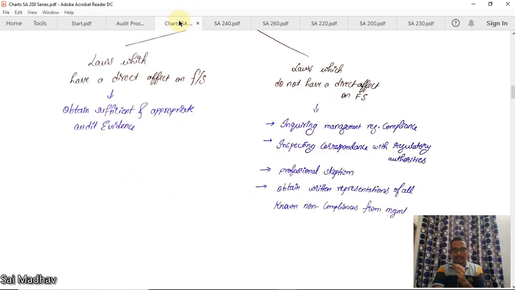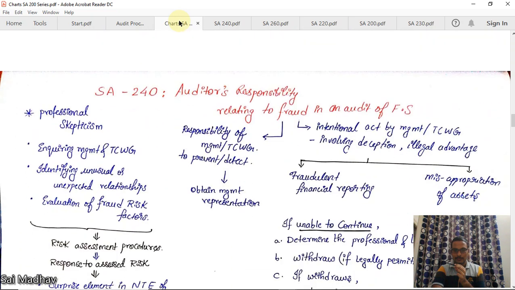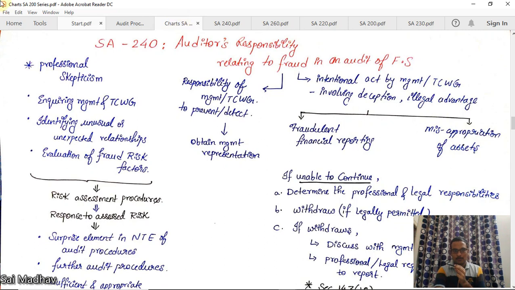Now we will see the chart of SA 240. See, you should follow professional skepticism. Fraud is an intentional act by management or TCWG involving deception, to obtain an illegal advantage. It is of two types: fraudulent financial reporting or misappropriation of assets. It is the responsibility of management or TCWG to prevent or detect frauds.